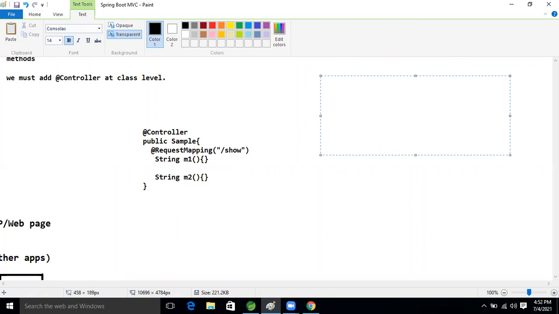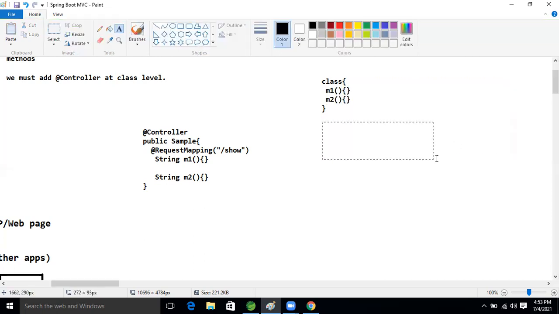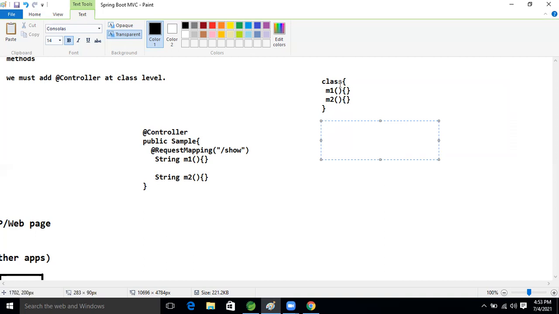Just think about that. A normal Java class is there, right? Inside that I'm taking m1 method and m2 method. Sorry, this is class A, the class name is A only.